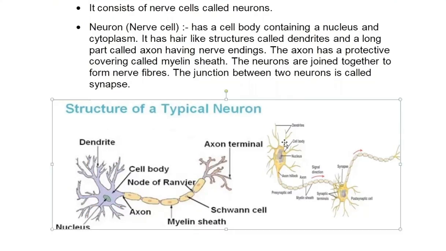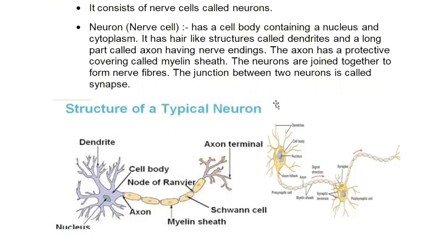Now, synapse is the junction between two neurons. Like in the case of electricity wires, the wires are connected with each other in order to transmit electricity. But in neurons, there is no direct connection with the next neuron.